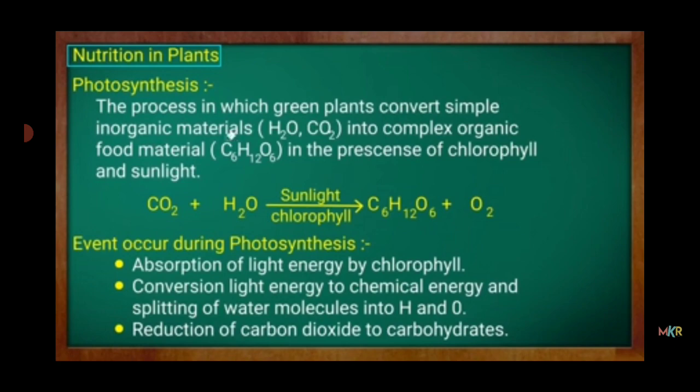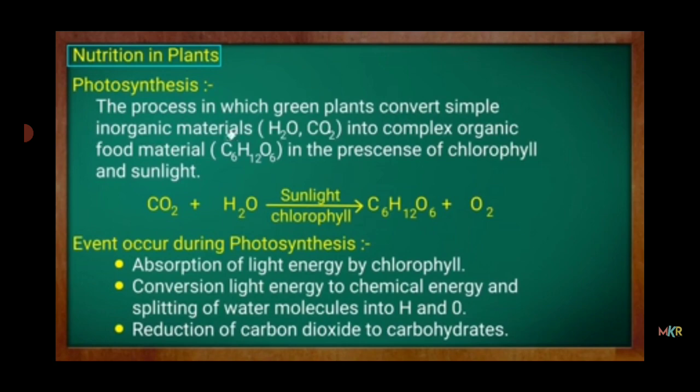Events that occur during photosynthesis. Which are the events which occur in the photosynthesis process? First one is absorption of light energy by chlorophyll. Chlorophyll is a substance present in the plant body.